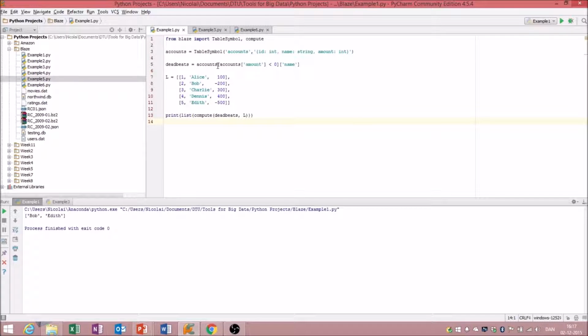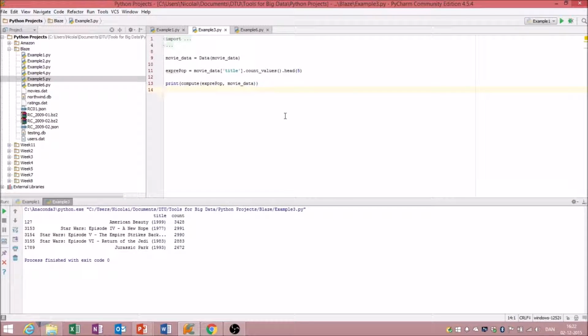Furthermore, we then can use this expression called deadbeats, and that is actually the Blaze expression we were talking about in the previous slides, where we want to look up all the names of the accounts that have a negative balance. So that would say Bob and Edith. We then use compute to do this expression on this table, and hopefully it will print out the right result. And it does. Hooray!